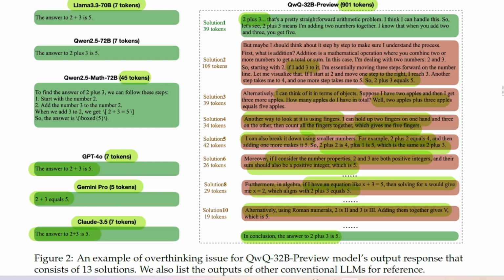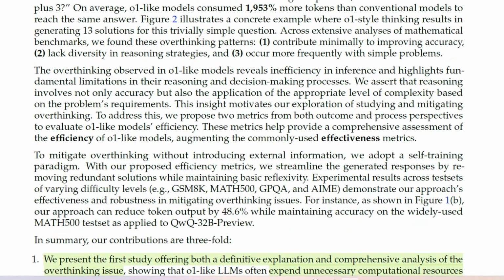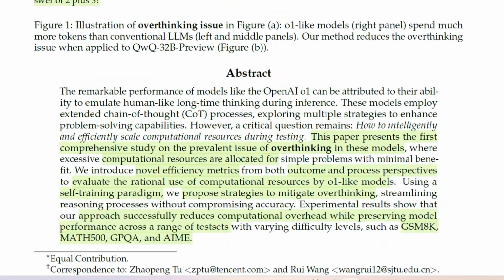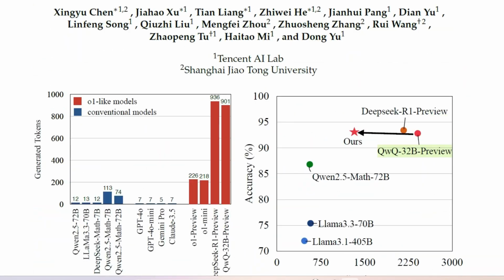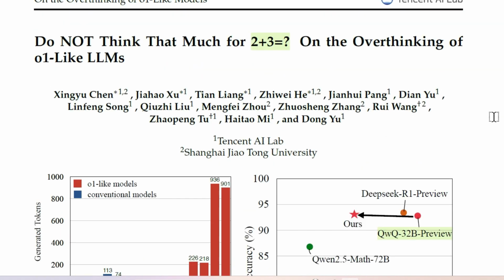Now for simple problems, these types of LLMs, which is QwQ 32 billion preview or O1-like LLMs, tend to talk too much, and we have devised a way to make them talk less but talk what is relevant. In the meantime, we were able to improve the accuracy a little bit as well. We're able to decrease the number of tokens and thereby save dollars on compute whenever we do the inference.